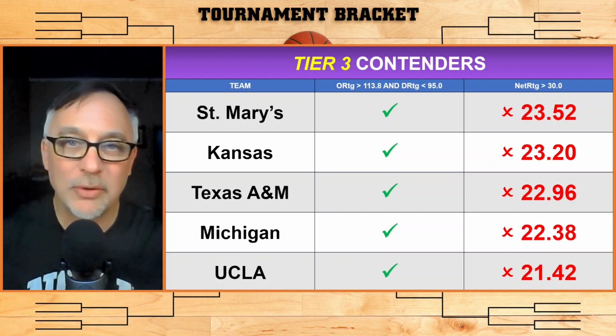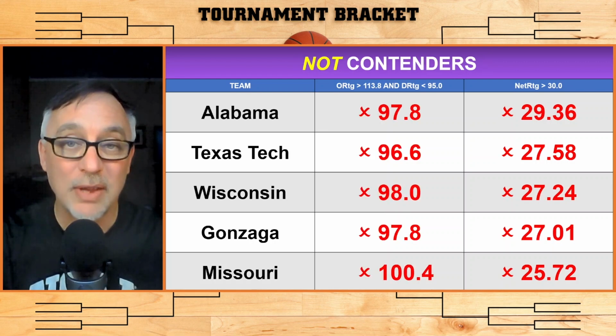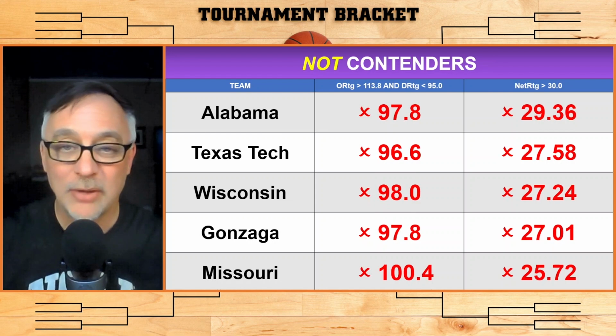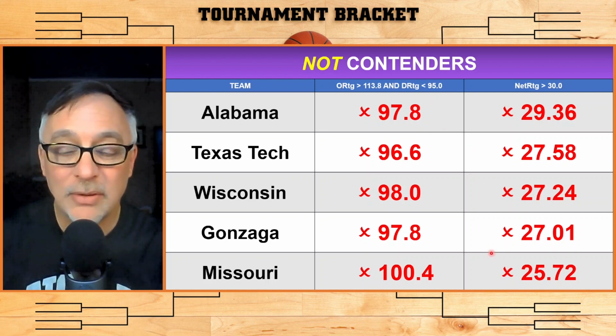I know what you're wondering. Where's Alabama? Where's Texas Tech? Gonzaga? Well, here are teams that I'm going to say are not contenders. I know this is going to be kind of controversial, but these 5 teams, Alabama, Texas Tech, Wisconsin, Gonzaga, and Missouri, these teams did not satisfy the first conditions, and they did not satisfy the second condition either.